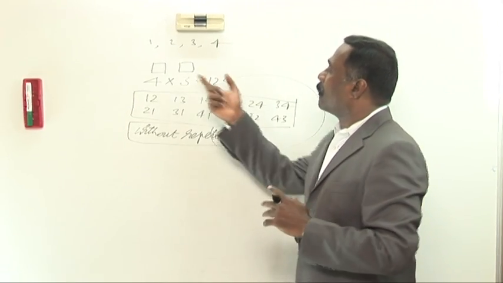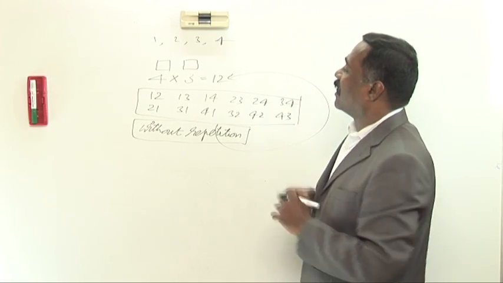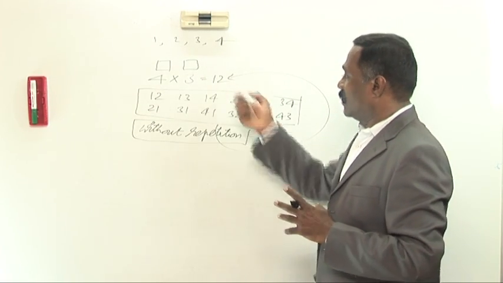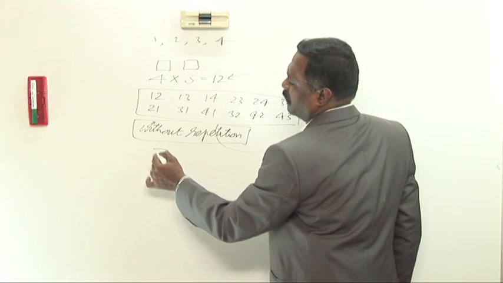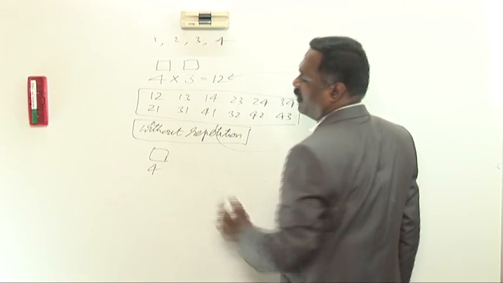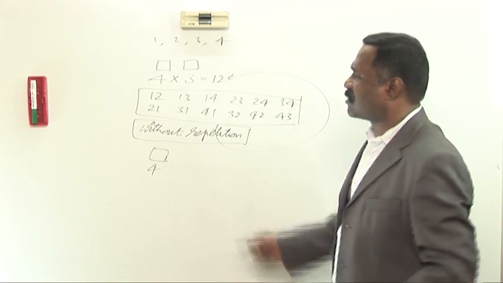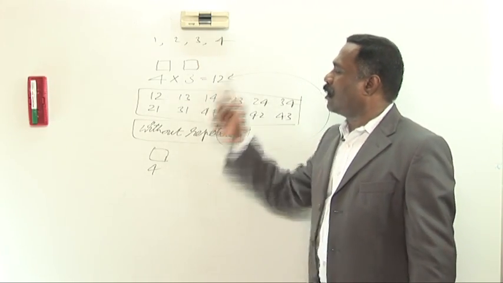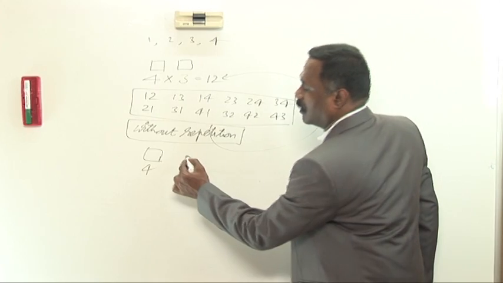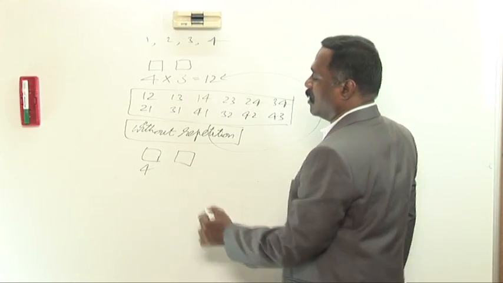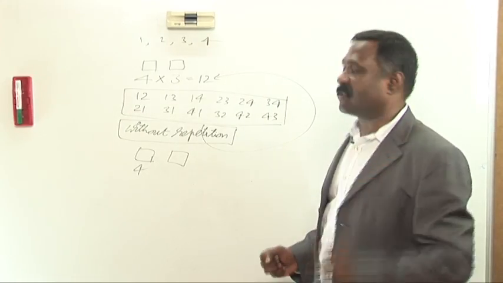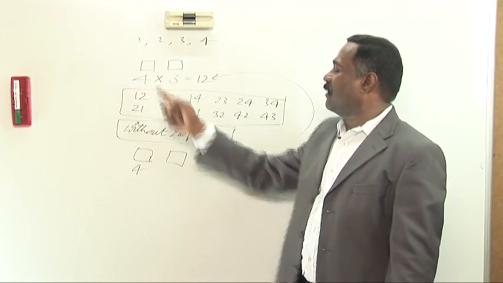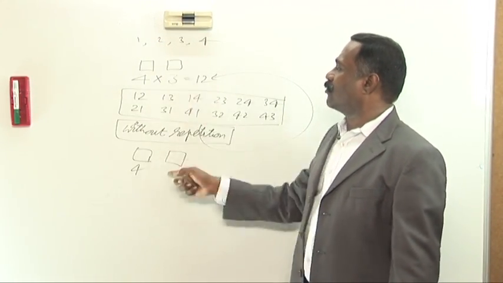Then I can repeat the digits also. In such a case, in how many ways can these operations be performed? As you see, the first blank place can be filled in 4 different ways. There is no change in this one, because either 1 or 2 or 3 or 4 can be filled in this one. Similarly, if you take the second blank place, now when the repetition of the things is allowed, it can also be filled with 1 or 2 or 3 or 4.